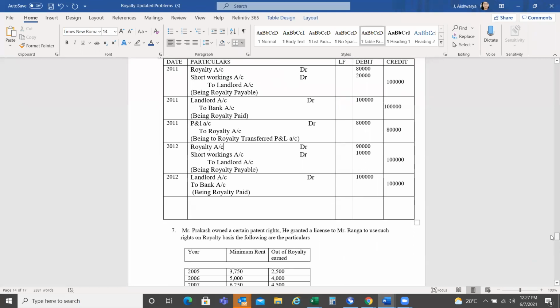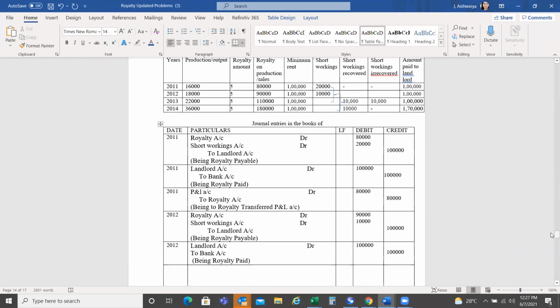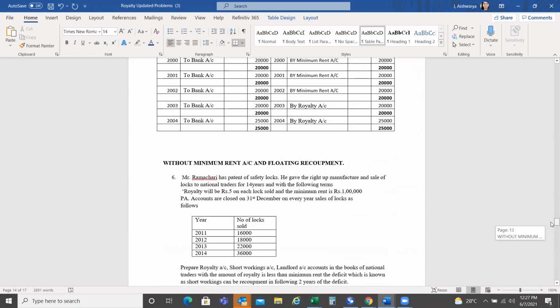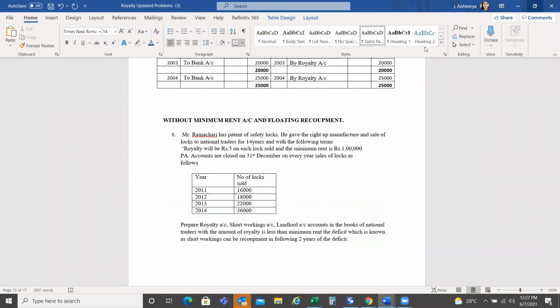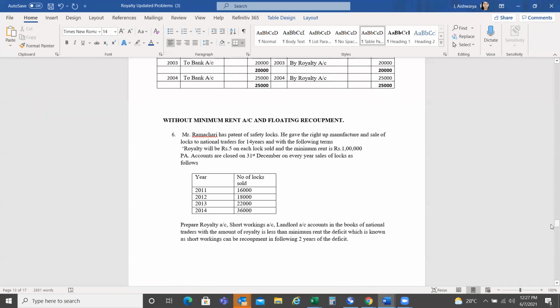Why do we have to record it as P&L account, not the production account? We have to see in the question. One thing you people have to remember is the number of logs sold. It is not manufactured. He gave the right of manufacture and sale of the national logs of national traders.